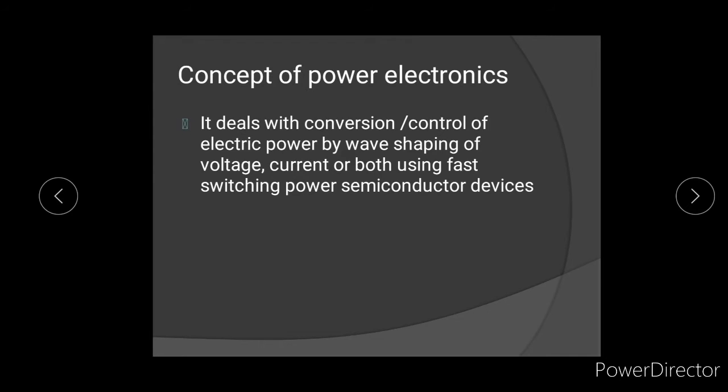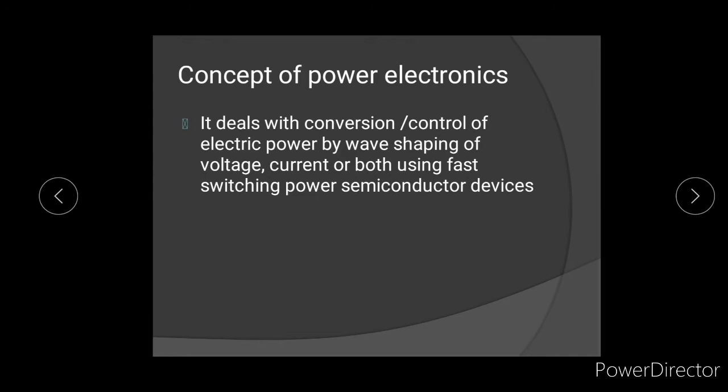So let us see the concept of power electronics. Power electronics deals partly with power engineering and partly with electronics engineering. Actually, it deals with the conversion and control of electrical power. What does conversion mean? It is AC to DC, or DC to AC, or frequency conversion, or DC to DC conversion.